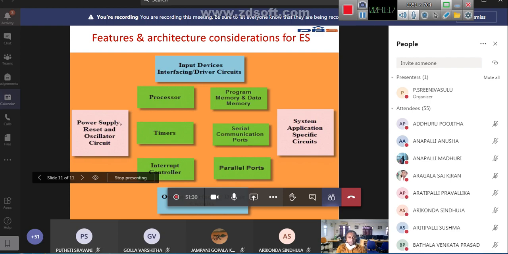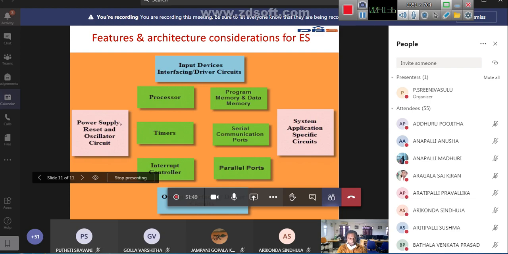Then serial communication ports. The RS-232 cable is a serial communication cable. So we have serial ports. On the serial ports, data is sent serially, bit by bit.